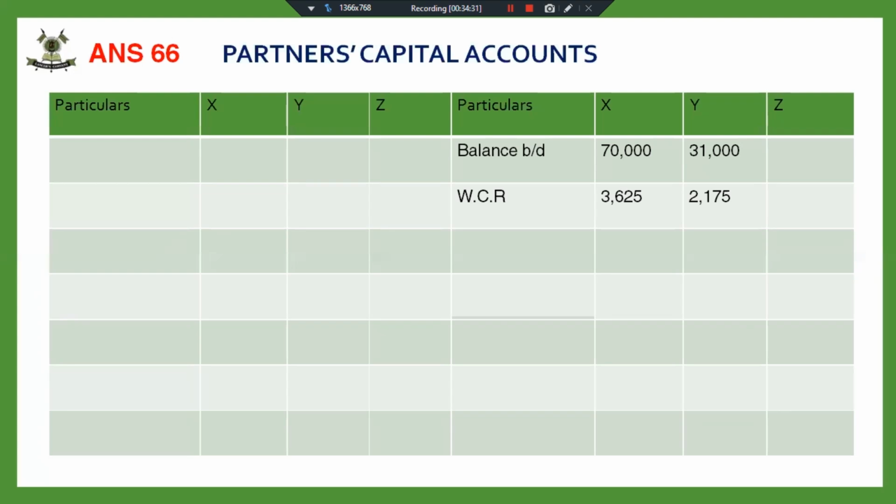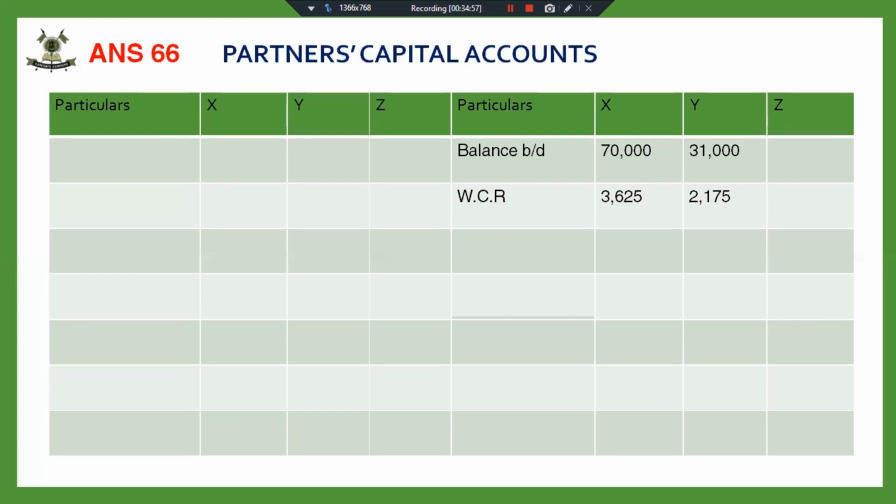Employees provident fund will not be distributed. Write it in bold five times that it is not to be distributed, so that you remember and this mistake is not committed by you all. Workmen compensation reserve we have distributed.